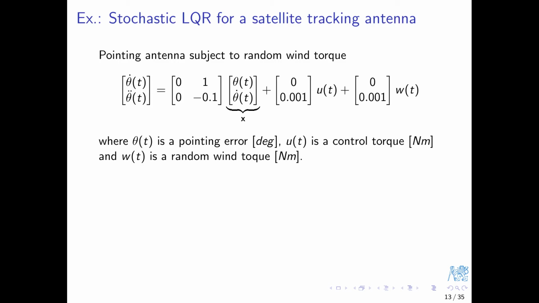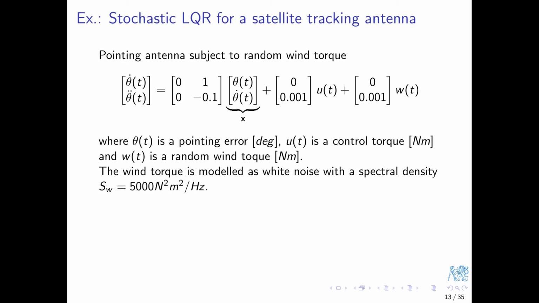A simple second-order state space model describing position theta and velocity theta dot of some pointing device, say tracking radar antenna. One control signal U and one external disturbance W both have a physical interpretation of torques. The disturbing torque induced by wind buffeting is modeled as Gaussian white noise with spectral density SW.